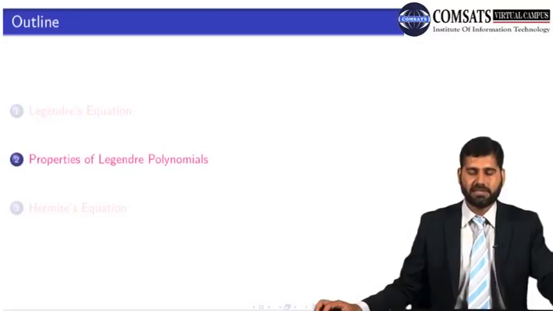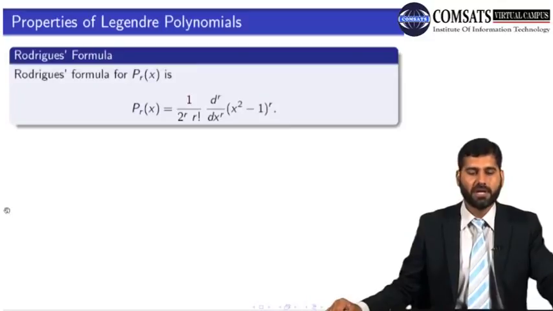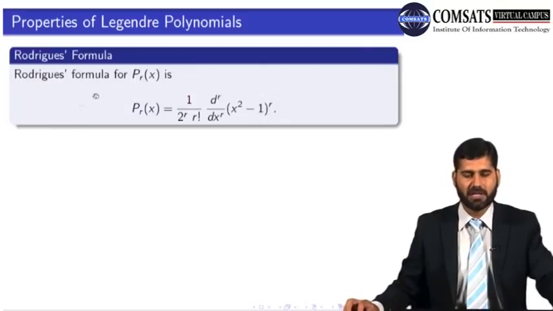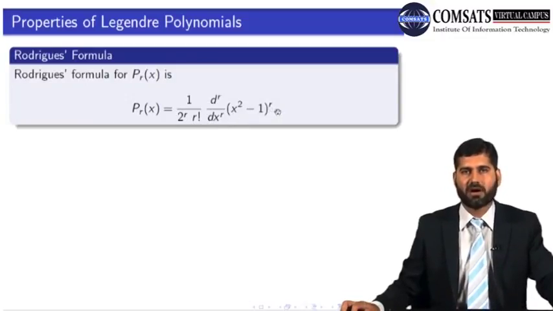Now, as we said at the beginning, Legendre's polynomials obey some properties, they obey some rules. So what are those properties? Let's discuss them now. First is the Rodrigues formula. What is the Rodrigues formula for Legendre's polynomial? The Rodrigues formula for Pr of x is that Pr of x is given by 1 over 2 to the power r r factorial, times the rth derivative of x squared minus 1 to the power r.